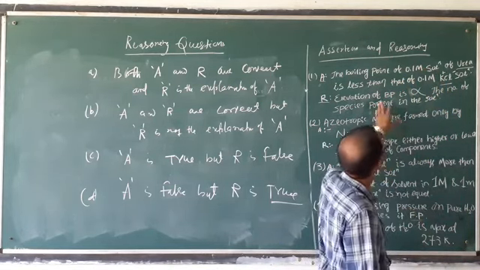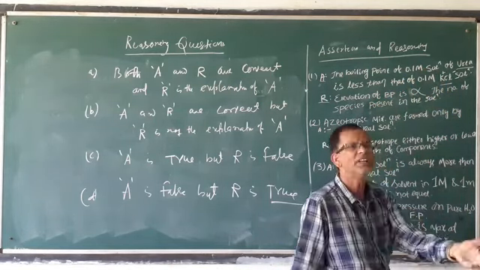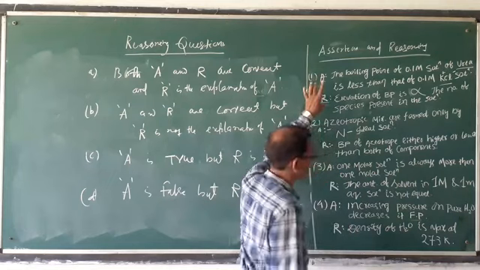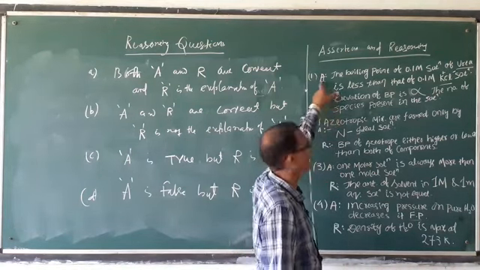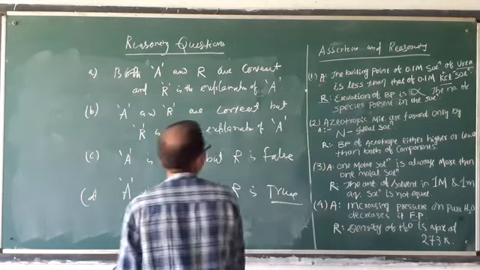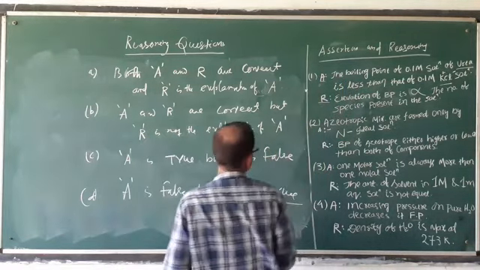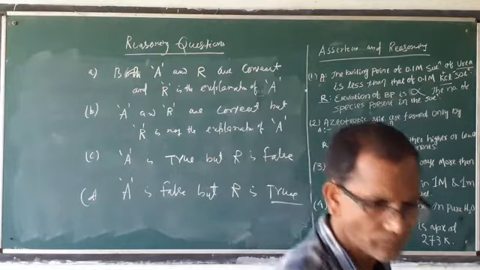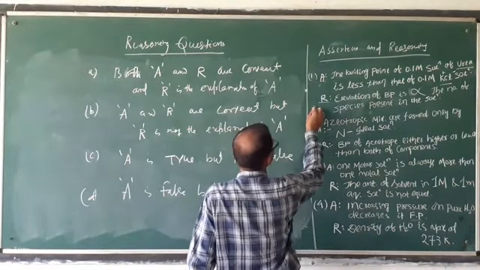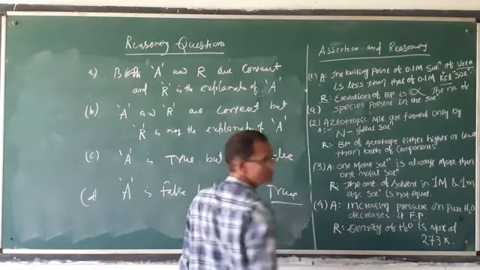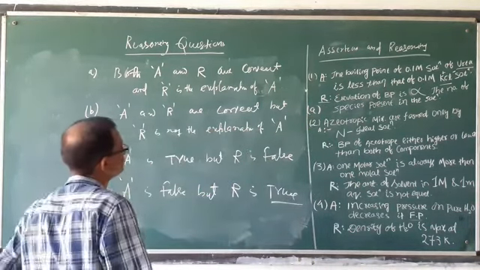That's why the boiling point increases. According to the Van 't Hoff factor, if the i value is more, the boiling point is more. That's why both are correct and R is the correct explanation of A. So the answer will be A. First question answer is A.